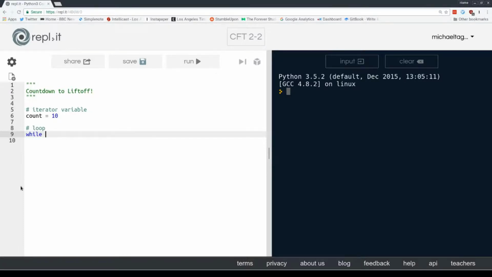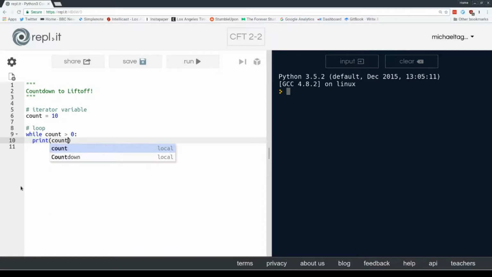So while count is greater than 0, colon, and then just like the if statement, we indent inside of the while loop to indicate that the code following that indentation is part of the loop. So what did we say we were going to do? We're going to print the number. This is the first time we've done this, but we can actually print integers as well as strings if we're just sending integers and no combination of integers and strings. So we're going to say print count, and that'll work out fine.